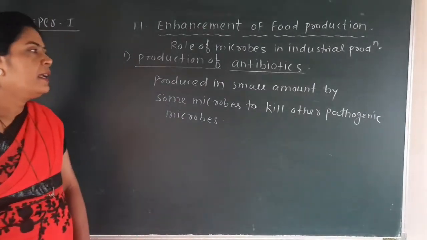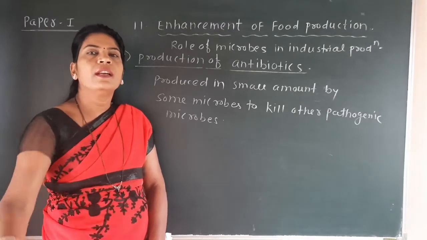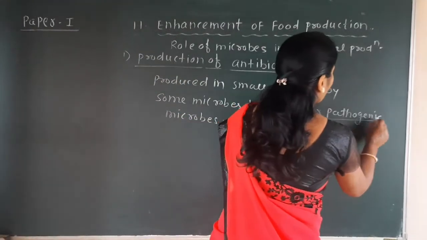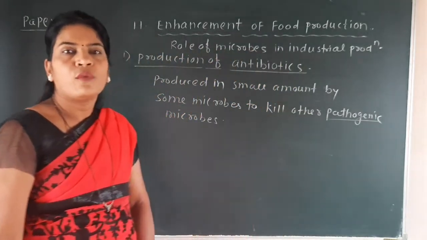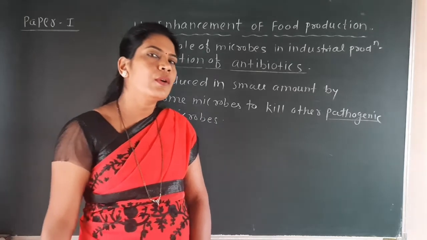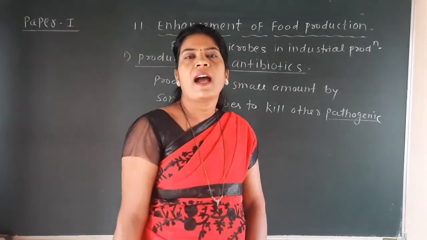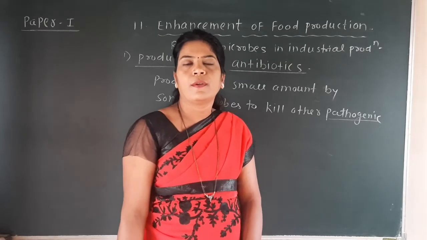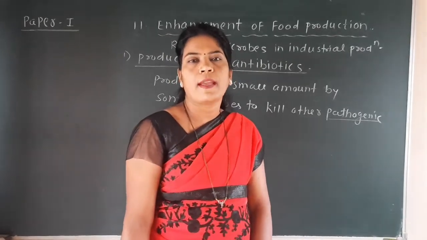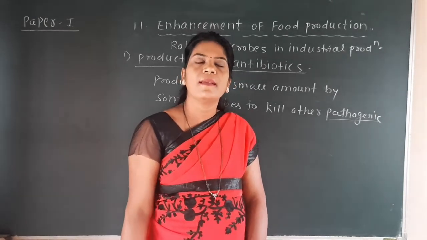So even though they are produced by some microbes, they are also used to kill other microbes, and those microbes are in the category of pathogenic microbes. Which microbes do we call pathogenic? The microbes which can produce disease are called pathogenic microbes. So these antibiotics are majorly used to kill the pathogenic microbes. And here some antibiotic names are given.